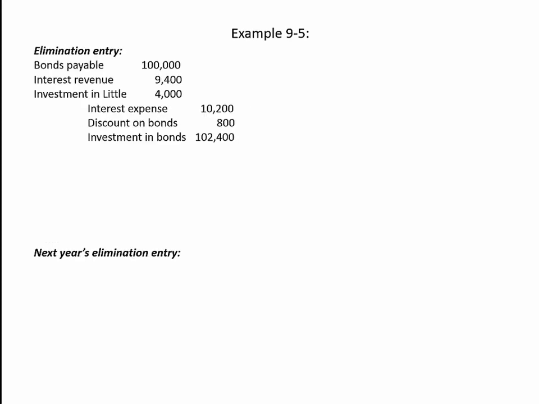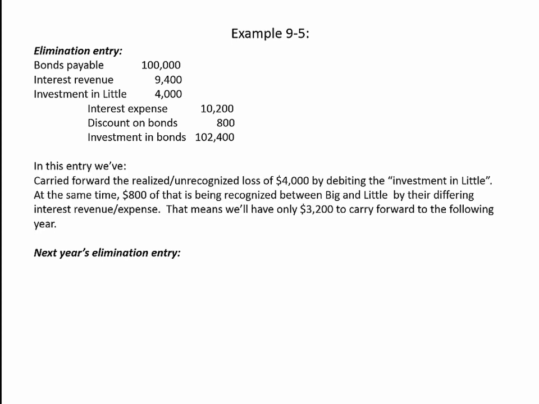Okay, that's just a rewriting of the elimination entry that we just did, and let's go ahead and think about how this is going to carry forward to the following year. Now, in the entry above, we've carried forward the realized but unrecognized loss of $4,000 by debiting the investment in Little account. At the same time, $800 of that is being recognized between Big and Little's combined interest revenue and interest expense.